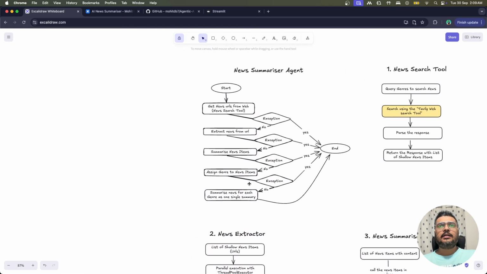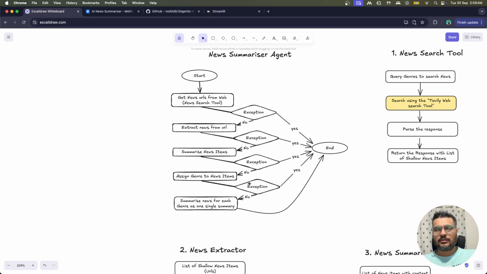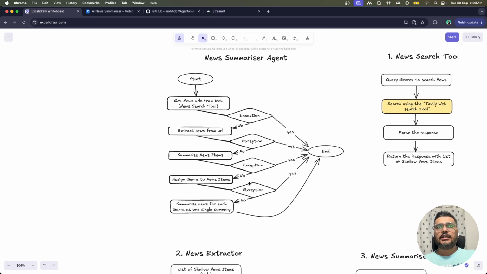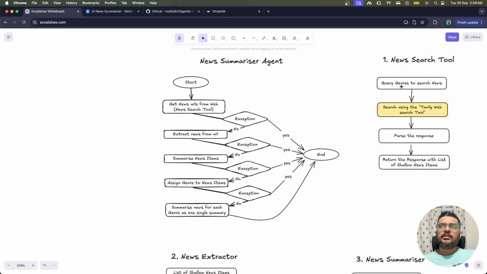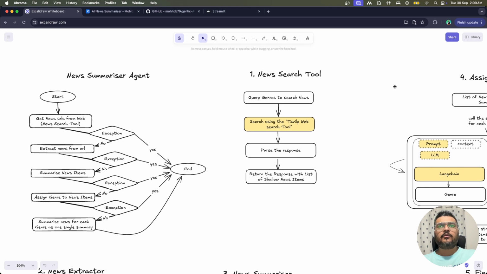We will discuss each and everything in detail as we go, but first, let's understand the heart of this project, which is actually the agents, right? We have already discussed these. Now let us understand each and every component one by one so that we will know how we are working with these. So the first one, as I said, is the news search step, right? Once we get the query, from there you have got all the genres, and then using those genres we create a query for the model, and that query is passed to the Tavily web search tool. Now, what the Tavily web search tool does is it has a very structured output, right?